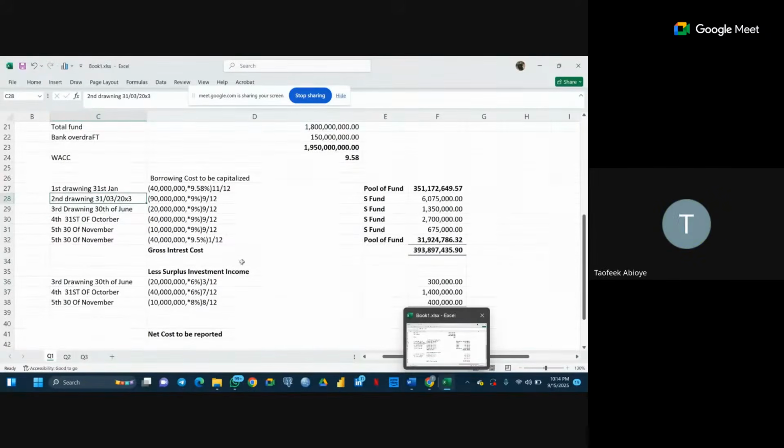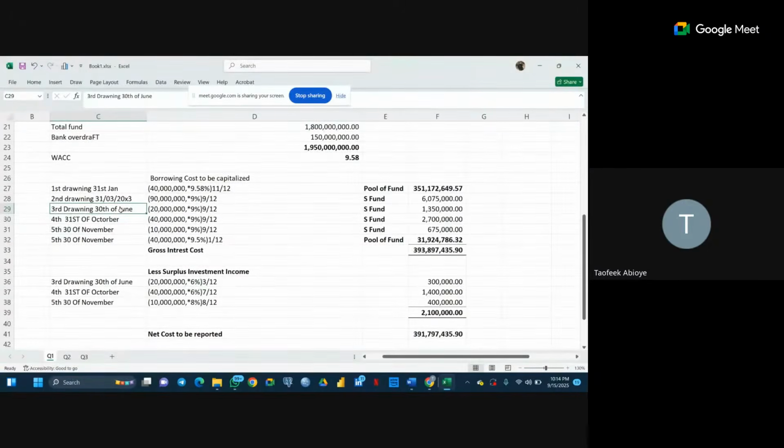90 million. Yes, if we remove that 90 million, the rest has been invested. You get? Now, when we want to do our third drawing, in between this second and third drawing, this third drawing that we did here, don't let it confuse you.